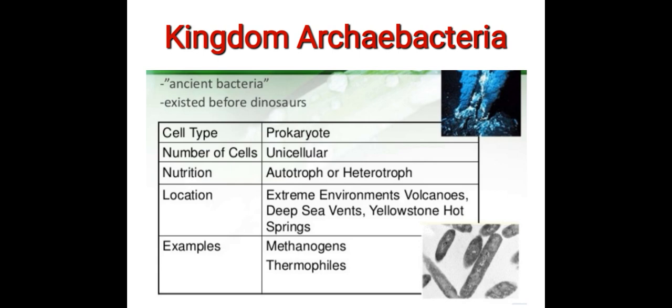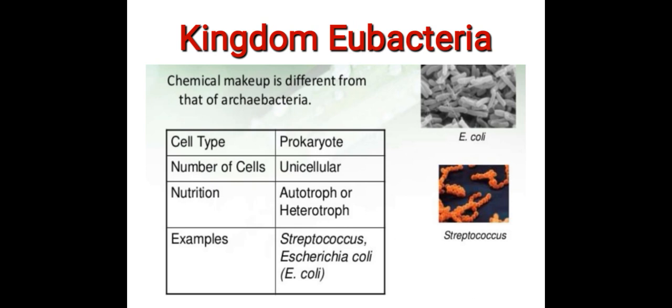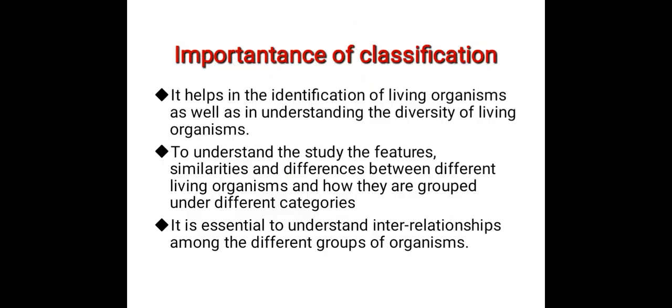Cell type: ancient bacteria that existed before dinosaurs. Cell type: prokaryote, number of cells: unicellular, nutrition: autotroph or heterotroph. Location: extreme environments, volcanoes, deep sea vents, Yellowstone hot springs, methanogens, and thermophiles. The kingdom Eubacteria: chemical makeup is different from that of Archaebacteria. Cell type: prokaryotic, number of cells: unicellular, nutrition: autotroph or heterotroph. Examples: Streptococcus, Escherichia coli.